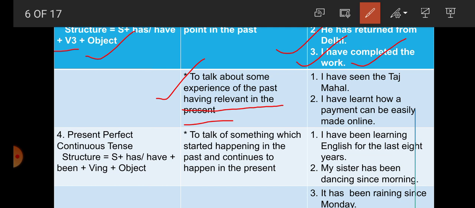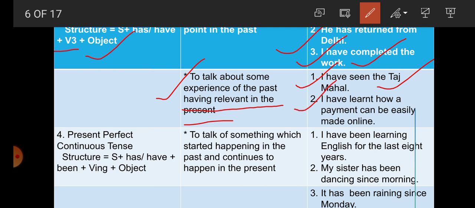Now next one, to talk about some experience of the past having relevance in the present. For example, I have seen the Taj Mahal. So there is some sight in the mind also. Now the experience is with me. That's why the sentence is written here in present perfect tense.